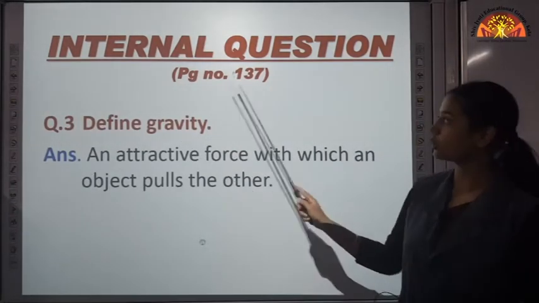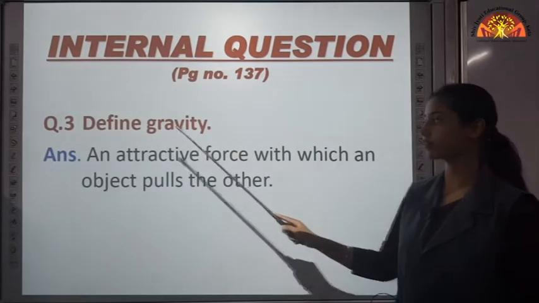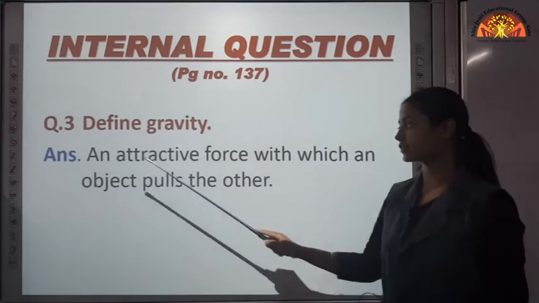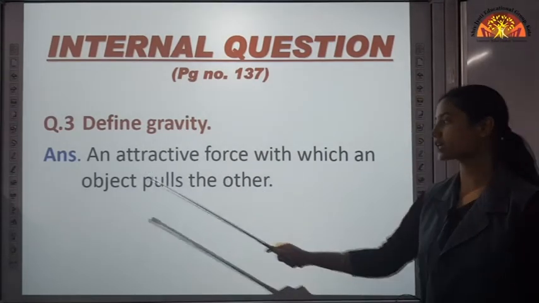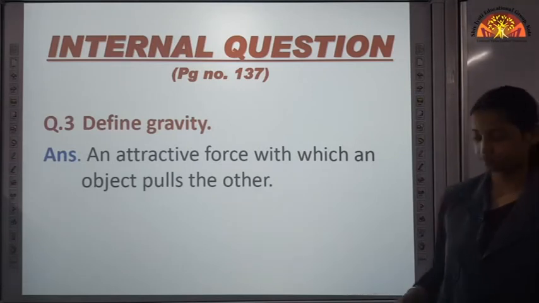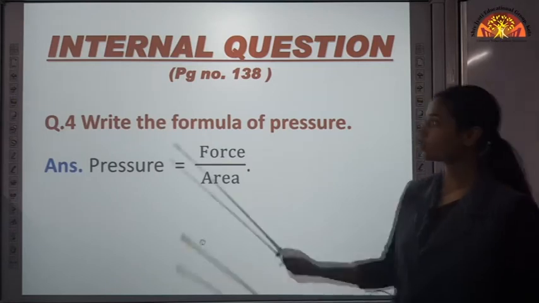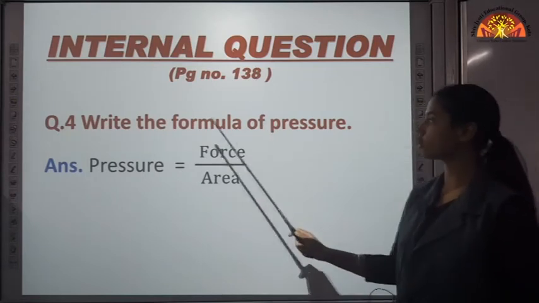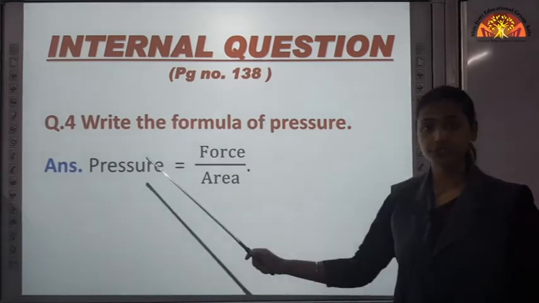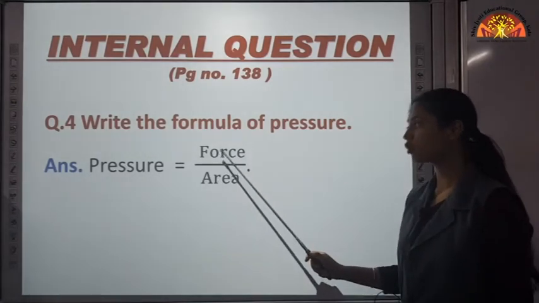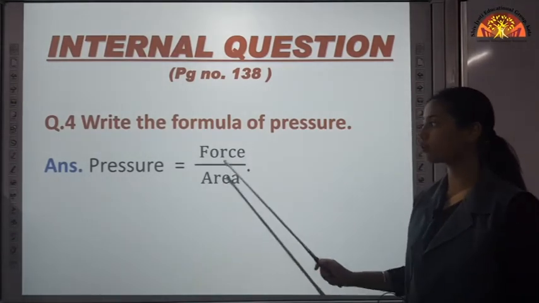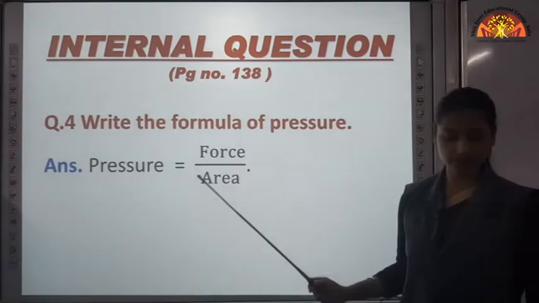Next question on page 137, define gravity. Gravity is an attractive force with which an object pulls the other. Then next on page 138, write the formula of pressure. Pressure is equal to force divided by area, force acting per unit area.